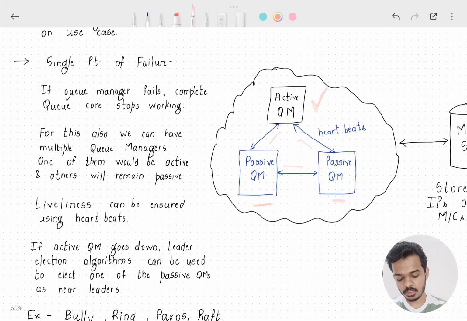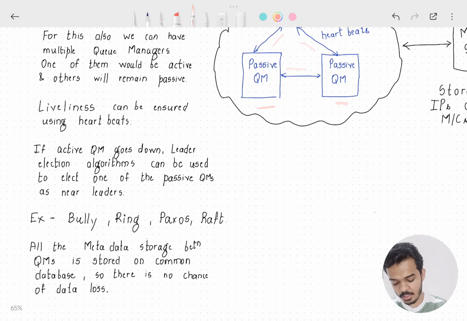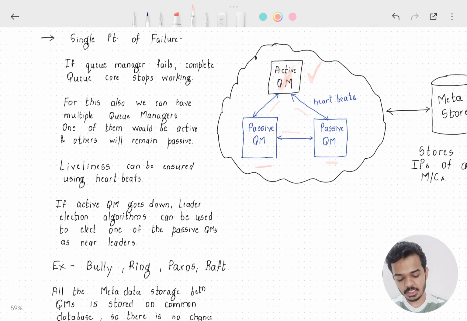Now let's suppose this active queue manager fails after some point of time. When it fails, a leader election algorithm kicks in, and this leader election algorithm chooses one of the passive queue managers as the leader. Okay, and then from there onwards, the passive queue manager which has become leader will assume the responsibilities of a queue manager. Okay?